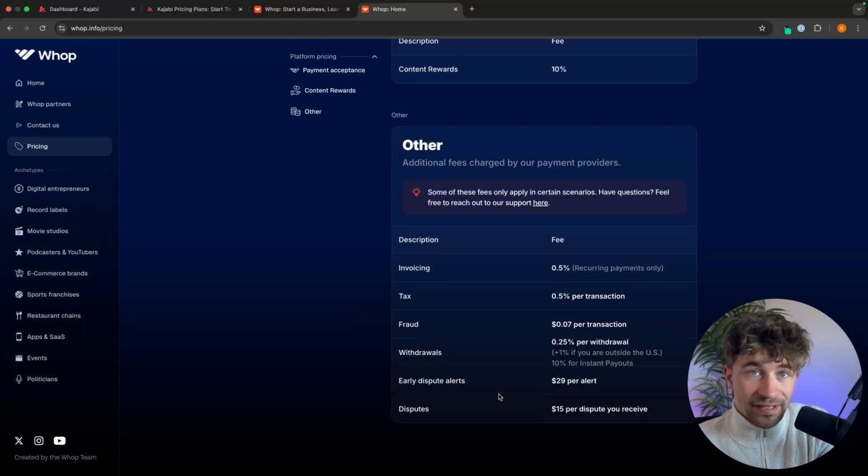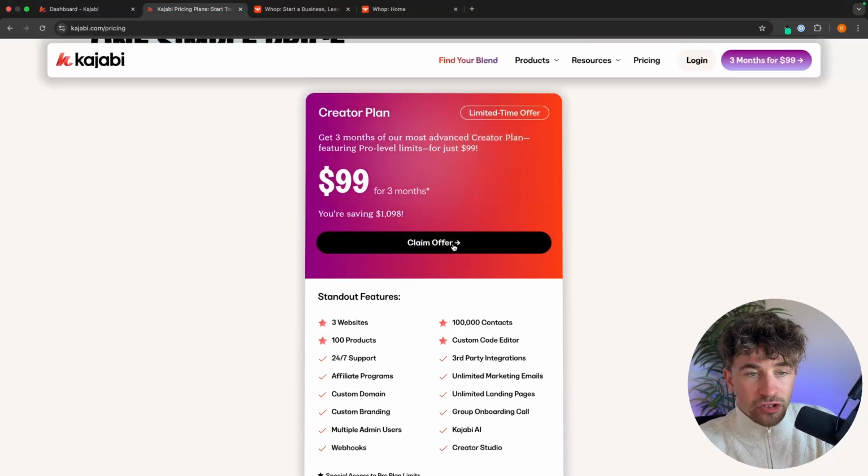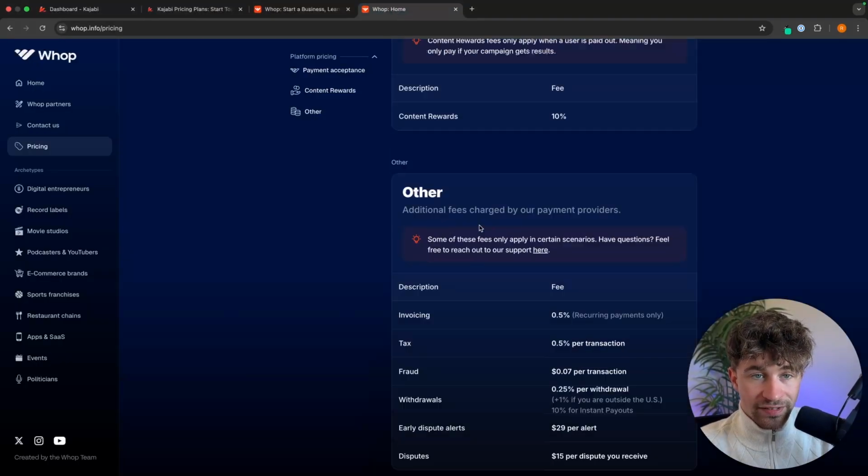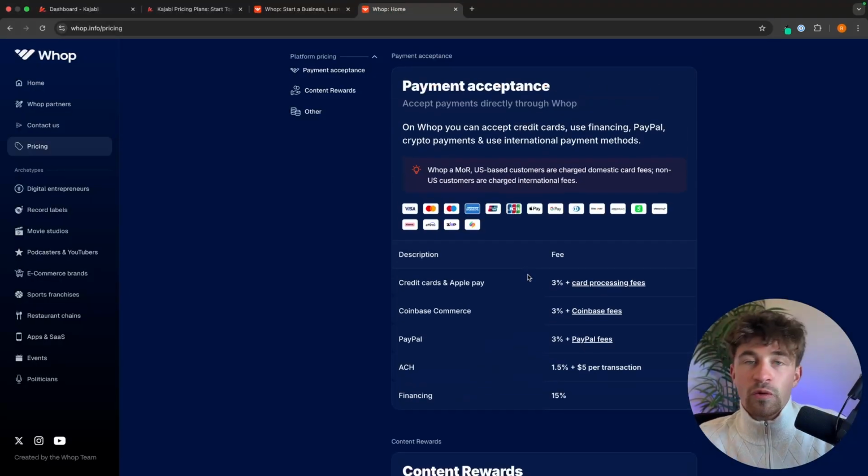So as I say, this is the best for beginners, but what you need to keep in mind is with something like Kajabi right here, because Kajabi just have the standard card processing fees, and they don't take this additional 3%. When you are actually successful in your business and you're selling a lot of products, Whop can actually be more expensive just based on those fees alone.